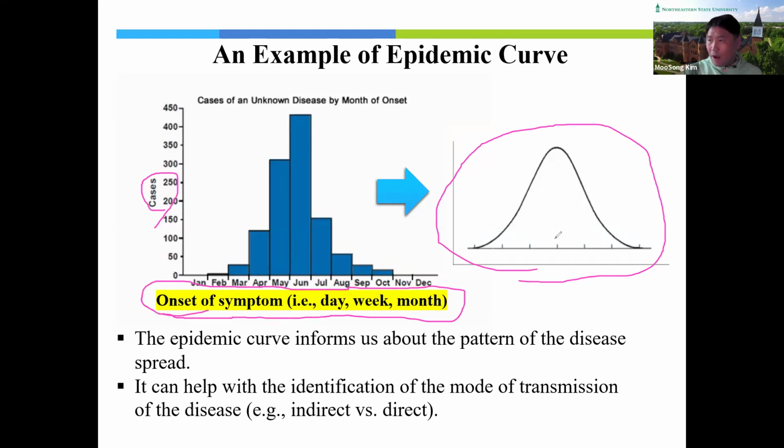So there are two parts in the epidemic curve. The number of cases, these columns, and the row indicate the duration of the disease or symptoms. Two parts. The epidemic curve informs us about the patterns of disease spread. It can help with identification of the mode of transmission of disease, direct or indirect. So please note: the columns are the number of cases, and the bottom row indicates the duration of the disease.